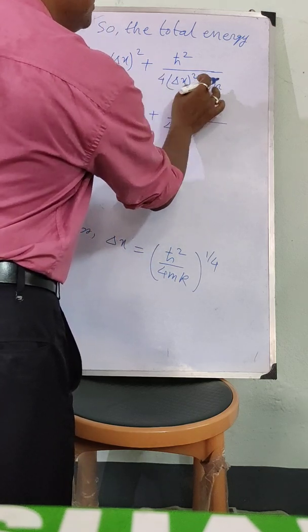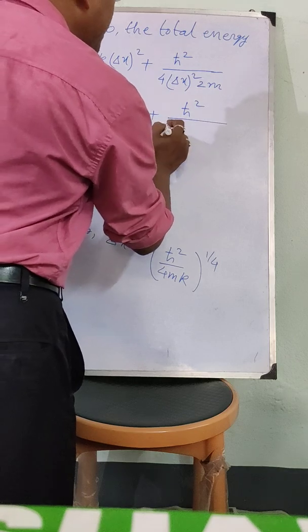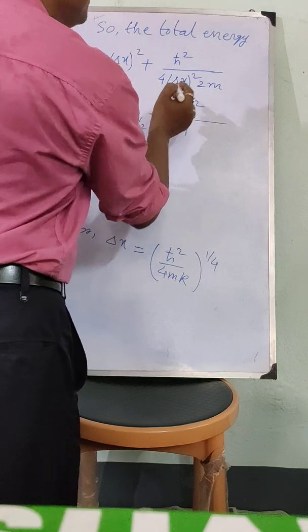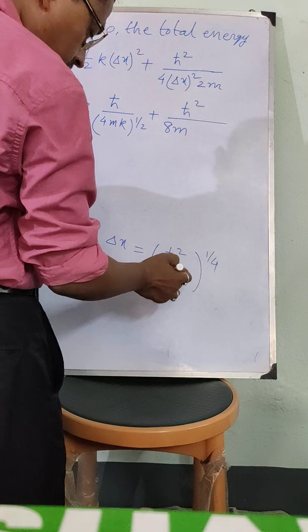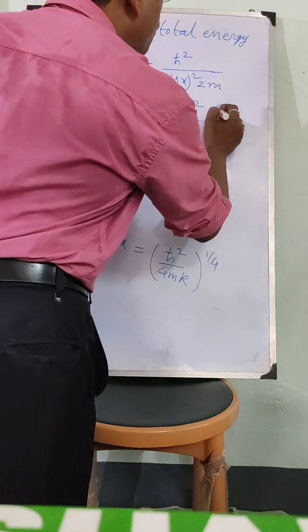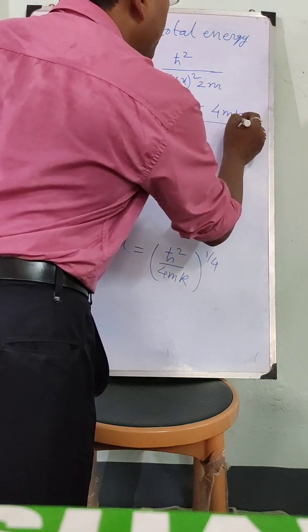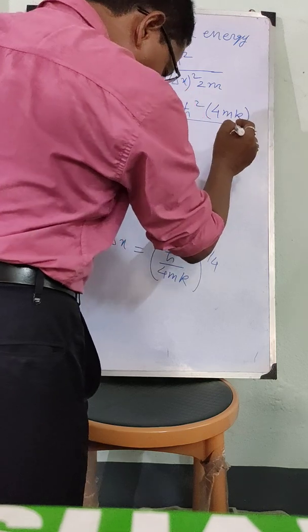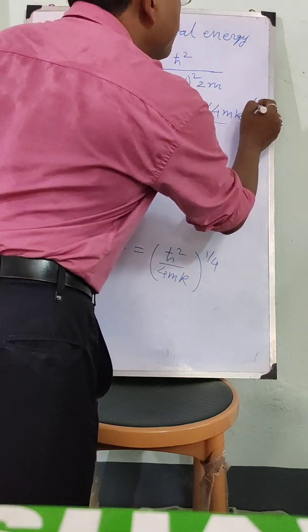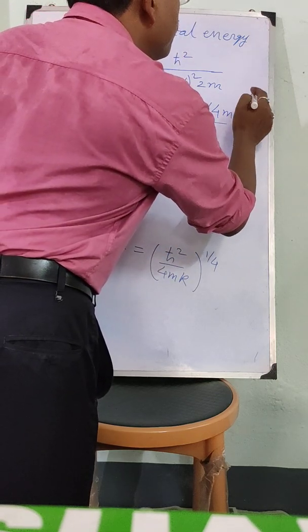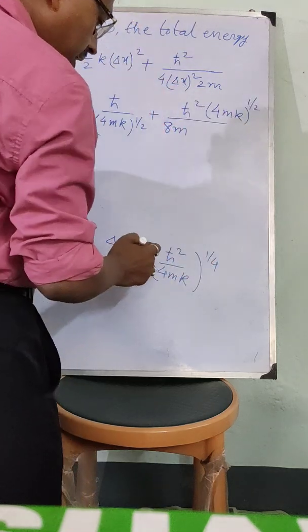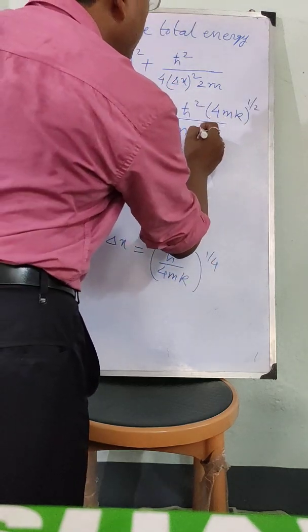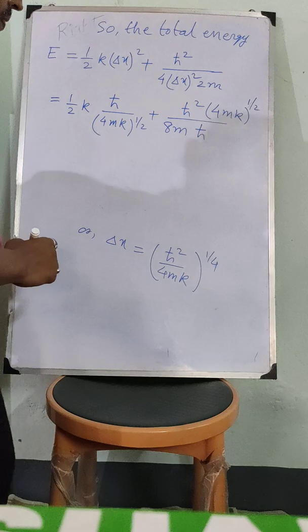Now this 4 into 2, I can write as 8m, then delta x whole square, that means 4mk whole to the power half, then in the bottom I will have h cross.